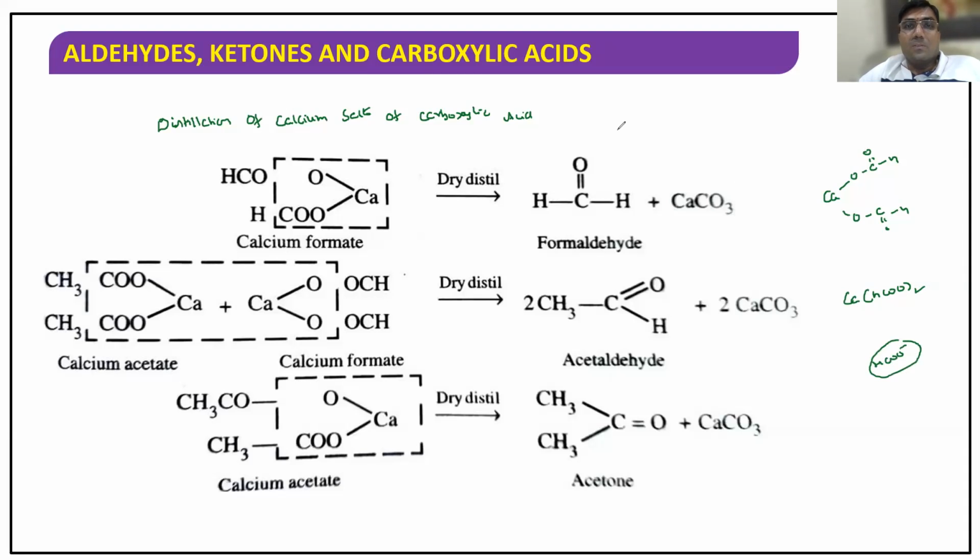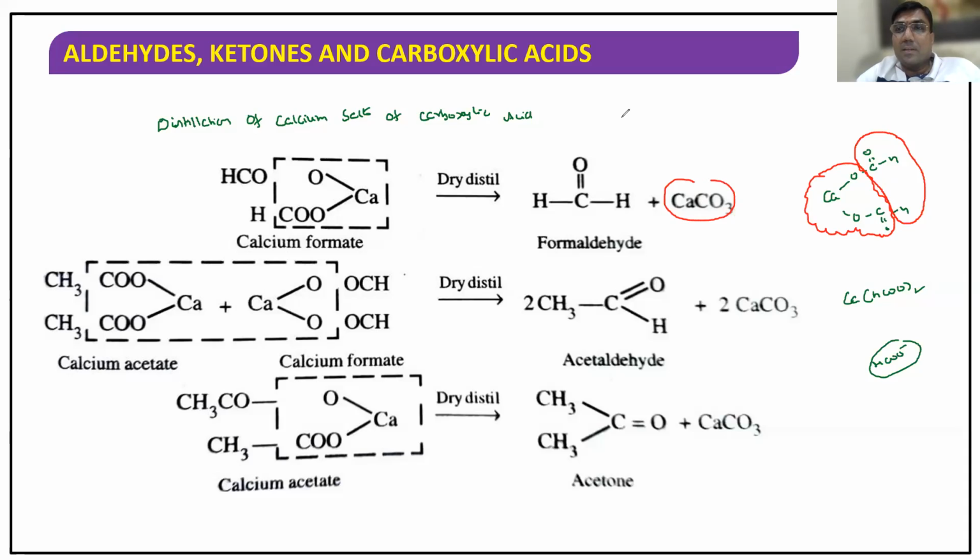Now, when you do distillation, listen very carefully here. Can you see? This will be decomposed like this, and formaldehyde is produced. These mechanisms you learn from the teacher only. Now what is left out? Calcium carbonate. So calcium carbonate is the byproduct. Try to understand this. Now I'll teach you the same thing in a different way.